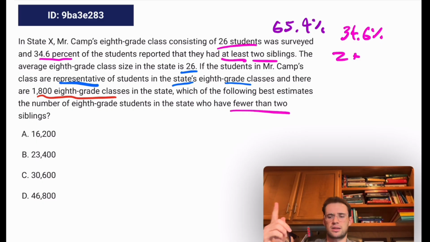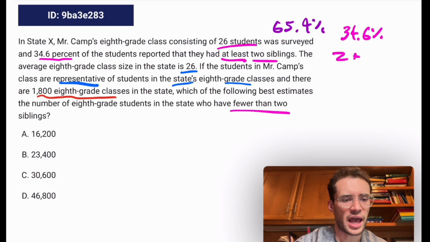I was thinking at first like they're only children, but yeah, obviously if it's the number of siblings, then the number in the family is one more than that. I did have a lot of students who had one sibling. But okay, so about 2/3 have either 0 or 1. And they want an estimate of the number of students who have that. Okay, well, it is a representative sample, so we can apply this to the population at large for our estimate here. And there are 1,800 classes.